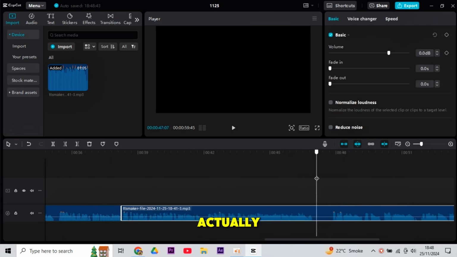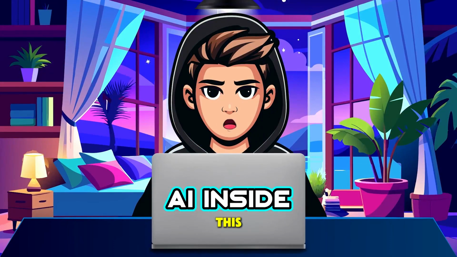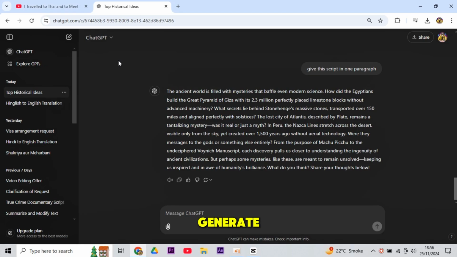Now next step is actually generating our character. For this, I recommend using Leonardo AI. Basically, you can use its free version. But if you want perfect results and more amazing visuals, then you can use the premium generation model. Here, we have to use image prompts to generate images. In order to get image prompts, we can use ChatGPT.